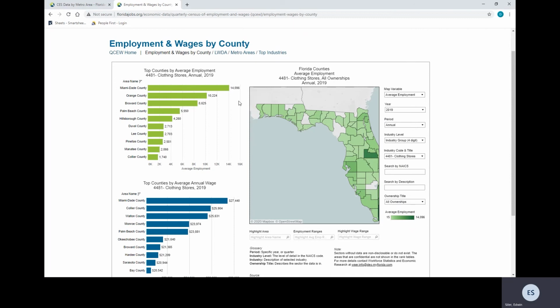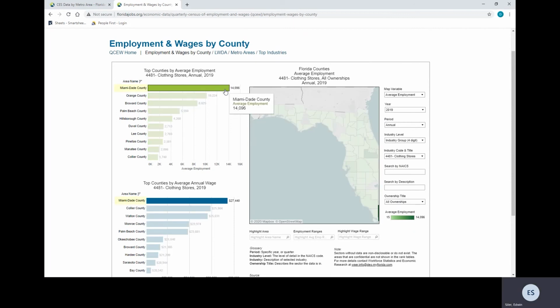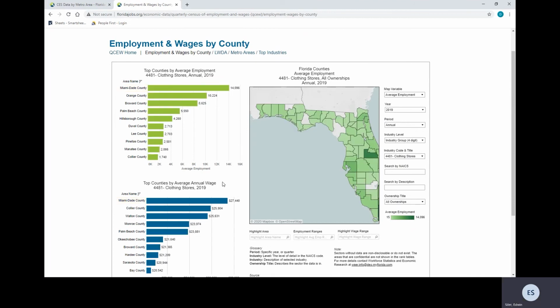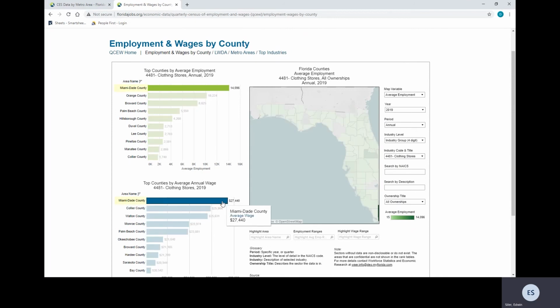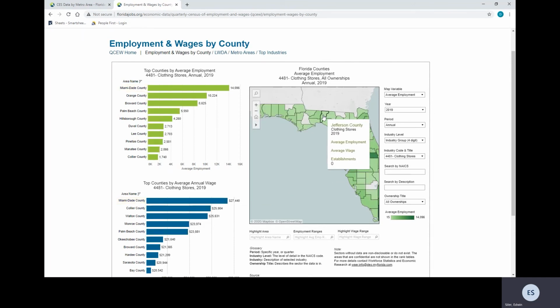So on the top left graph, it shows that Miami-Dade County had the most clothing stores in 2019 at 14,096. The bottom left shows Miami also had the highest annual wage for clothing stores with 27,440 for 2019. And then the right shows county comparisons for average employment for clothing stores. So if you were to hover over any specific county, it'll give you the average employment, the average wage, and the amount of establishments in that specific county.